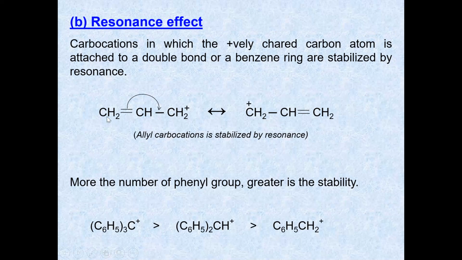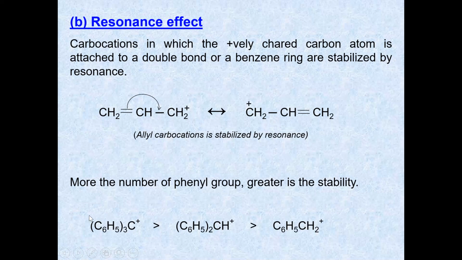When it is attached to a benzene ring, or to a conjugated double bond, the resonance effect will be more. The more phenyl groups attached, the greater the stability. Triphenyl carbocation is highly stable compared to diphenyl carbocation and phenyl carbocation.